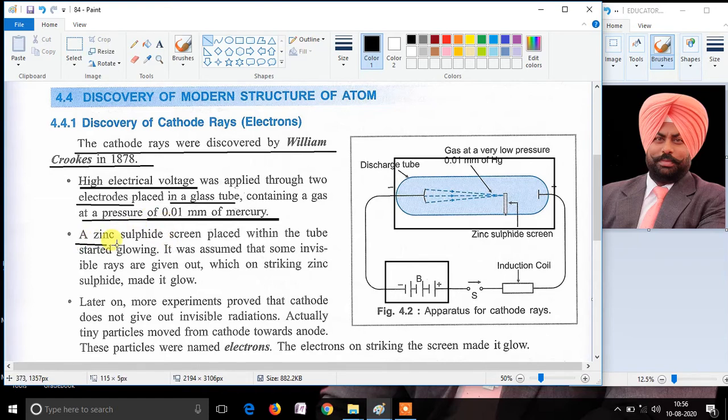He used a fluorescent zinc sulfide screen to identify the cathode ray coming from the cathode of the tube. He placed this zinc sulfide screen, which is fluorescent in nature, inside the discharge tube and performed the experiment.